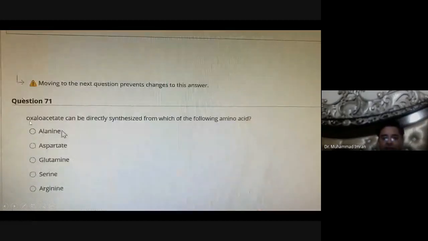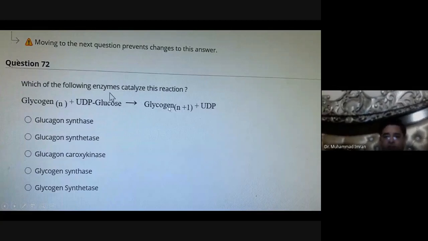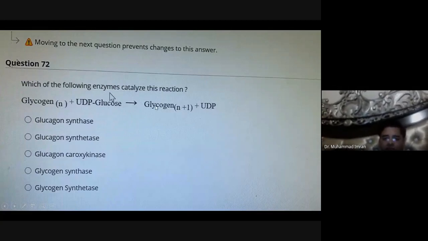Oxaloacetate can be directly synthesized from which of the following amino acids? Aspartic acid. Aspartic acid, when it gives its amino group to alpha-ketoglutarate, is changed into oxaloacetate. This is the reaction of glycogen synthesis. So glycogen synthase will add a glucose to produce one additional glucose molecule in glycogen.